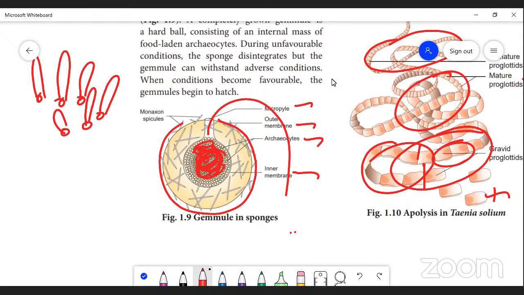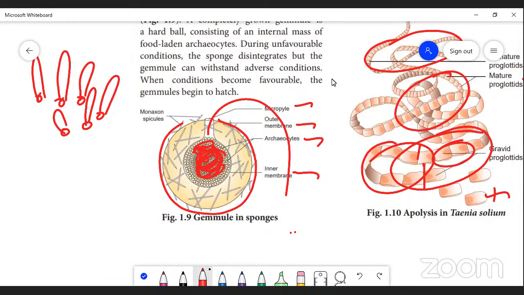That's why it comes in the category of morphallaxis. Epimorphosis is the replacement of a lost body part. Whichever part is lost, that lost part regenerates. That comes in the category of epimorphosis.